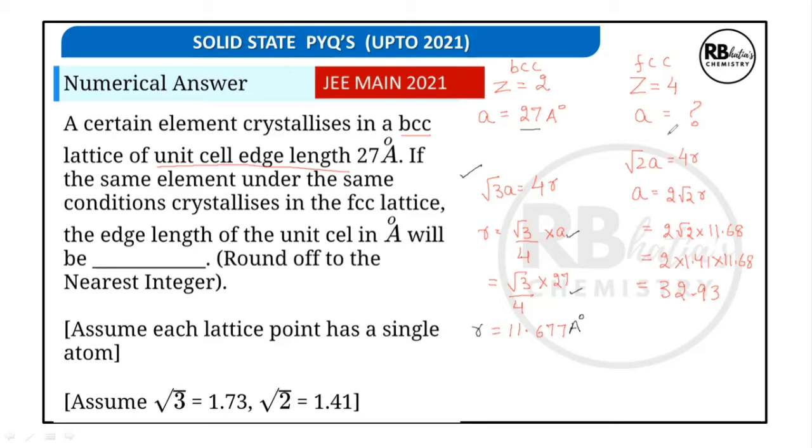So value of r remains the same, whatever is the kind of packing. So now for FCC, root 2 a is equal to 4r. So a will be calculated by substituting the value of r from here. And on solving, we get 32.93. 32.93 will be rounded off to the nearest integer, that is 33. So our answer to this question will be 33.